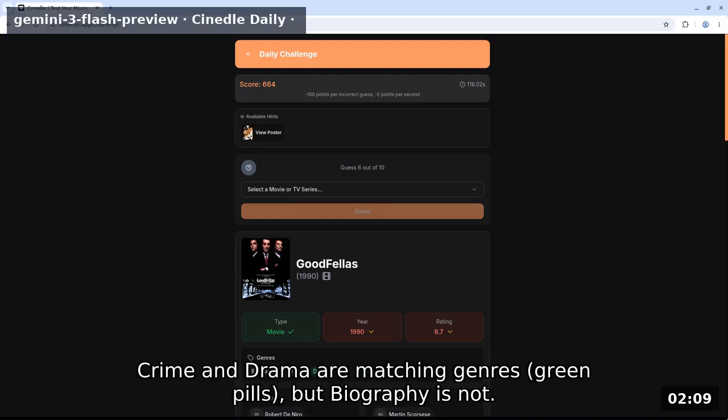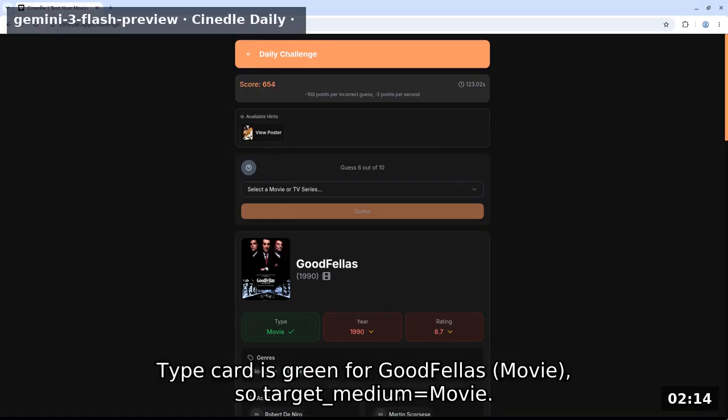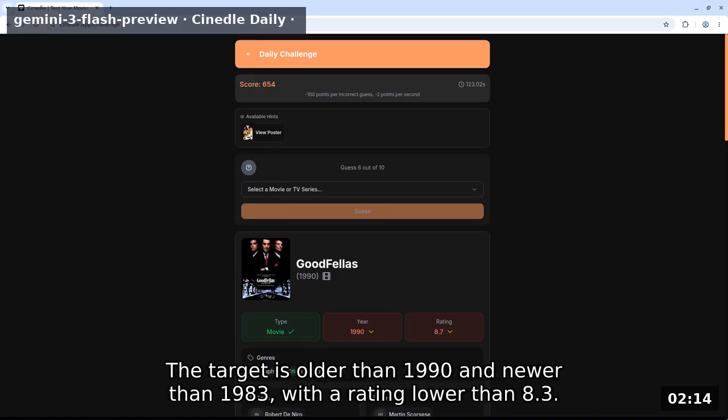Crime and drama are matching genres. Green pills, but biography is not. No actors or directors from Goodfellas overlap with the target. Type card is green for Goodfellas movie, so target medium equals movie. The target is older than 1990 and newer than 1983, with a rating lower than 8.3.